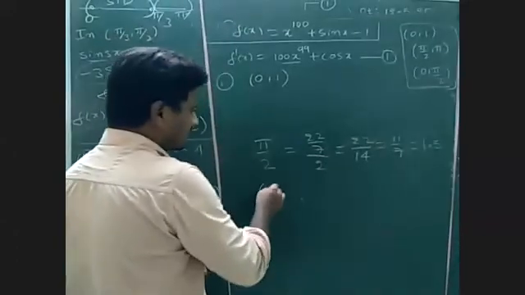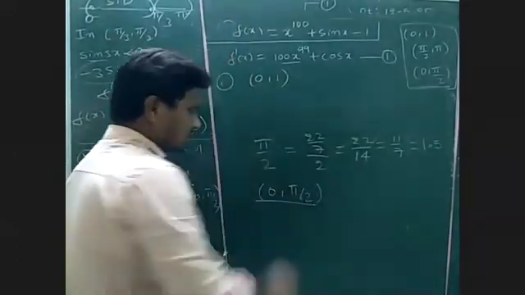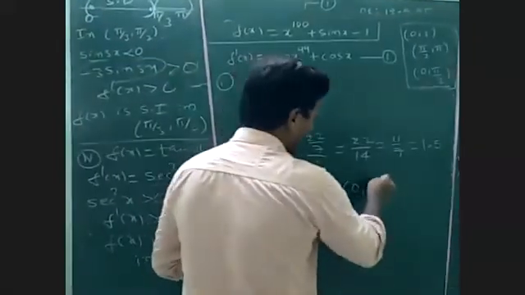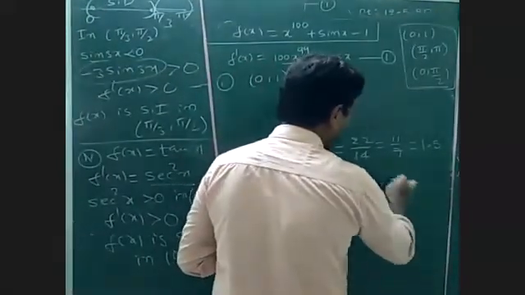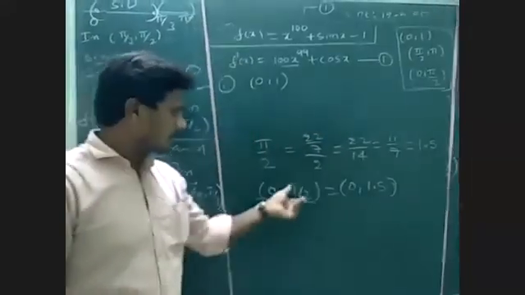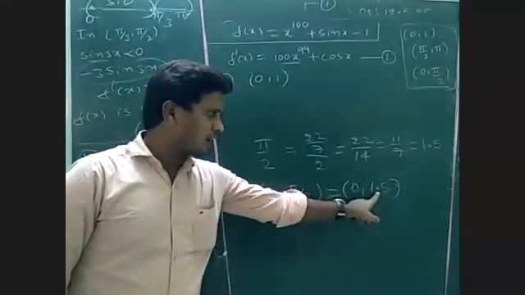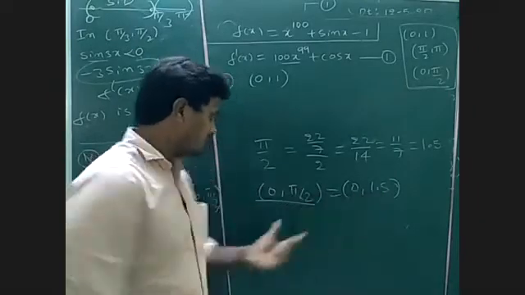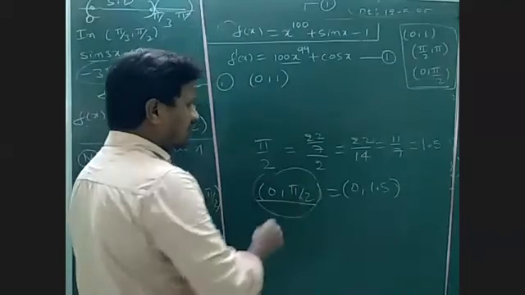So clearly, look at it, 0 to pi by 2. I am taking 0 to pi by 2, whose value I converted into numbers, and we got 1.5. So this is 0 to 90 degrees, nothing but the first quadrant.